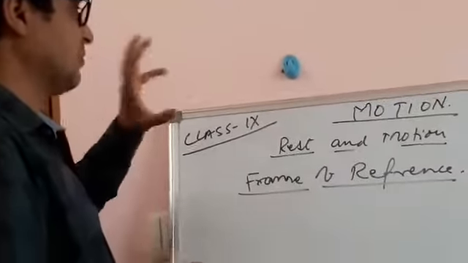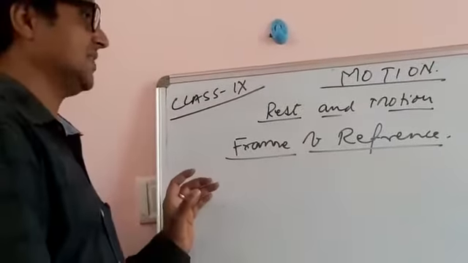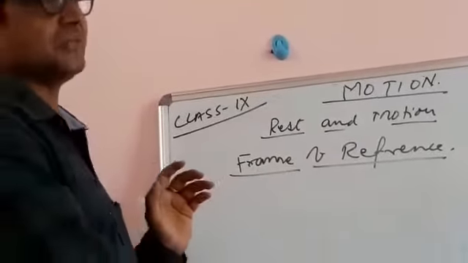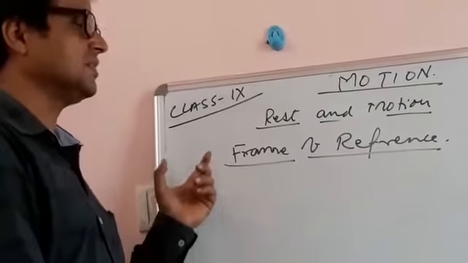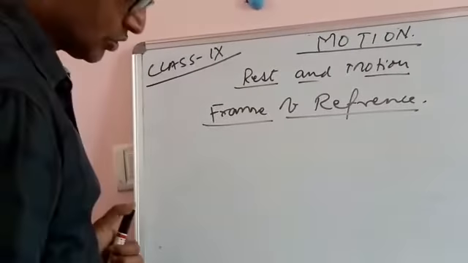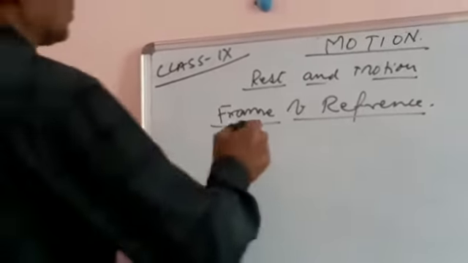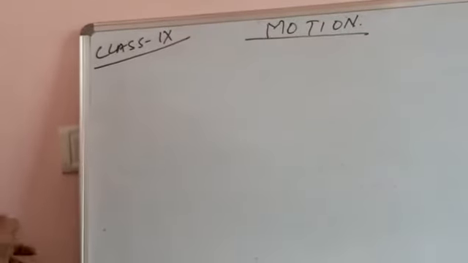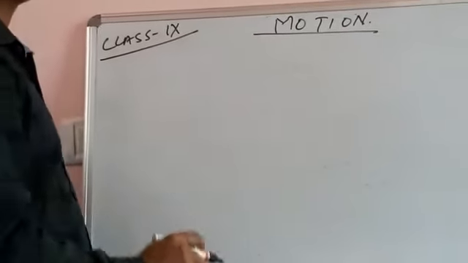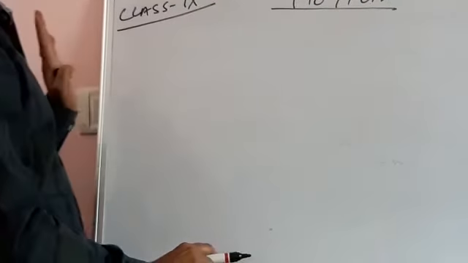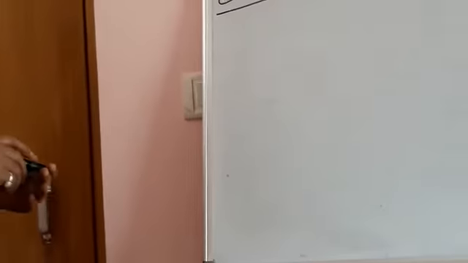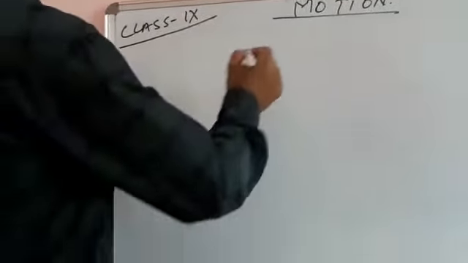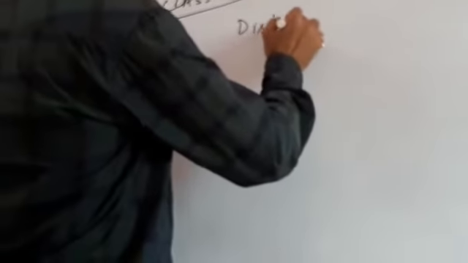So whenever we define something in physics, as I said, it deals with nature. It's a very wonderful, very beautiful thing, so you need to understand the word. So this is about rest and motion. And whenever we talk about changing the position of the object, till now we have not explored any physical quantities. Now the physical quantities come in, as I told you earlier. The very first physical quantity that comes is distance.